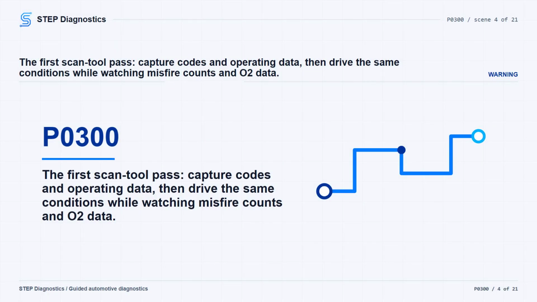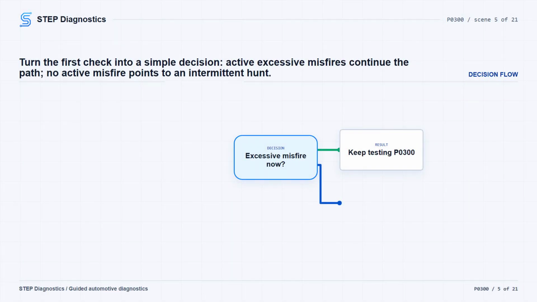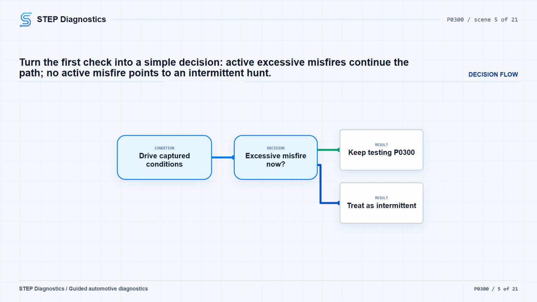Start with the basic system checks, then turn the ignition on and pull every stored and pending code with the scan tool. Save the captured operating data. Then drive the truck under those same conditions and watch when the misfire shows up. While it is acting up, watch the downstream O2 sensors and the misfire monitor so you know which cylinders are being counted. If there are no excessive misfires happening now, treat this as an intermittent condition instead of forcing the